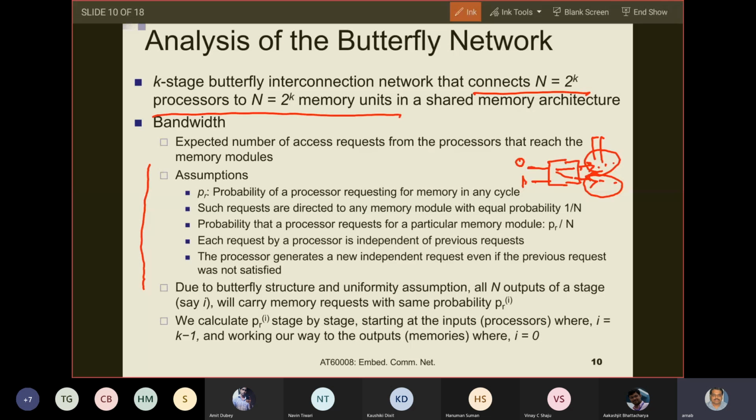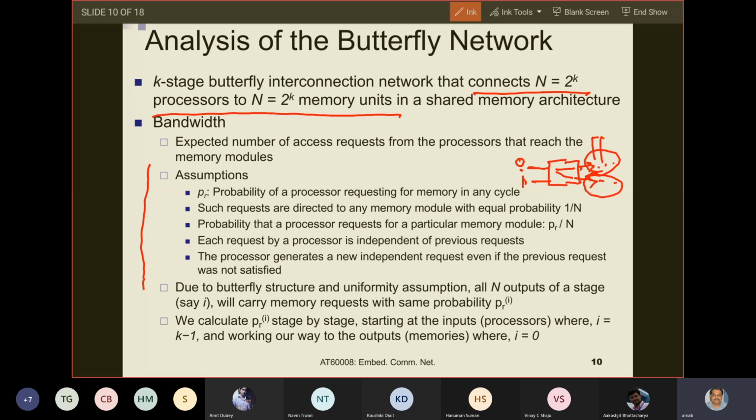In the presence of both processor number i and processor number 0 accessing memory through this switch box, should I still be able to say that both outputs of the switch box will carry memory requests of processor 0 or processor i with equal probability?